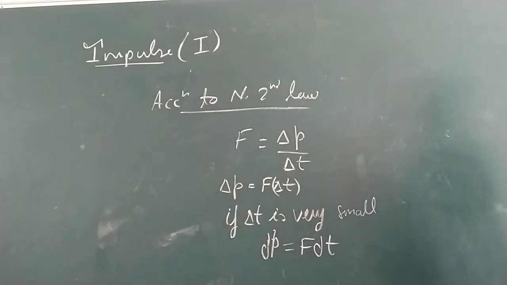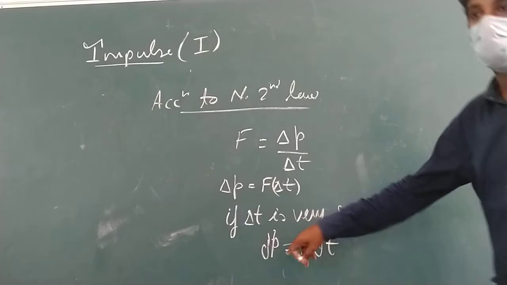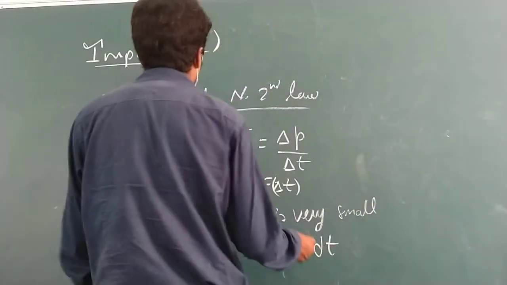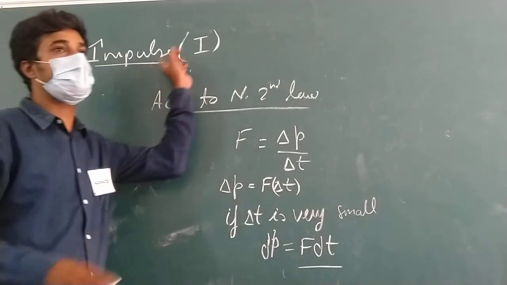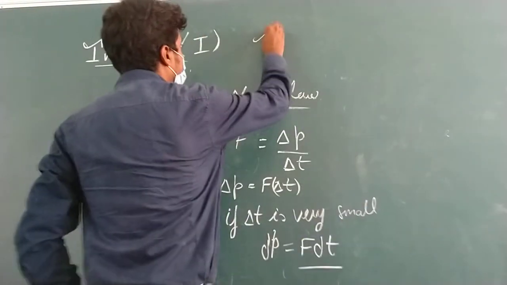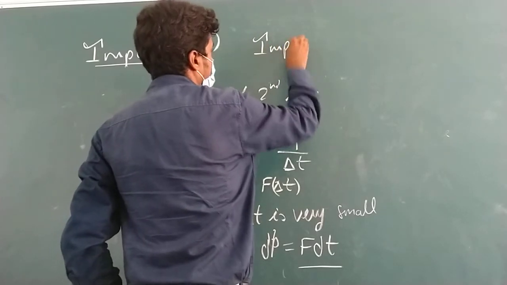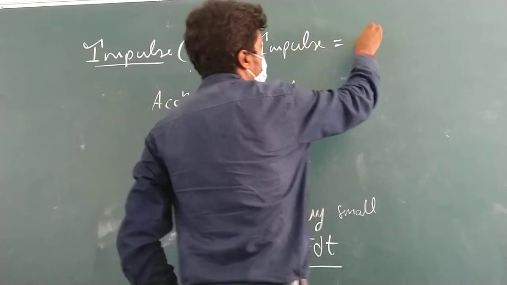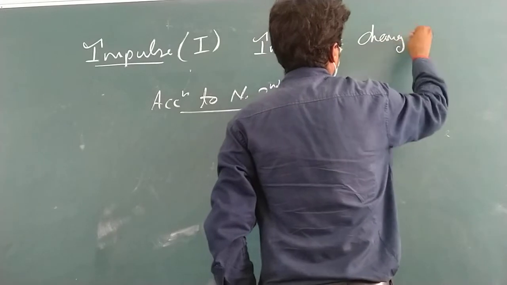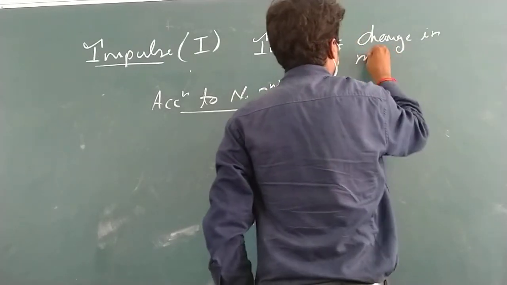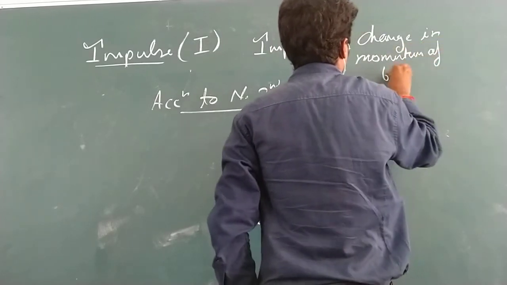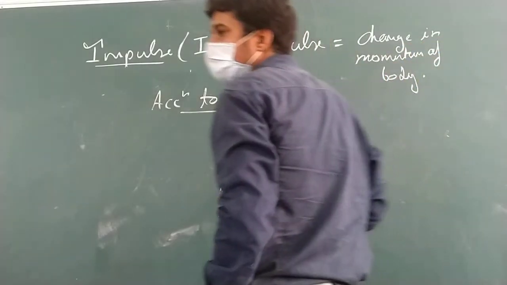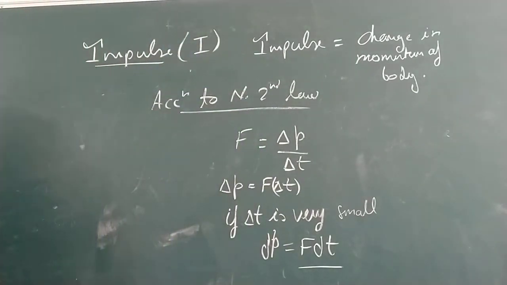Yes or no? F dt is equals to dp. It means, and just now we have done, F dt is what? Impulse. Means impulse can also be considered as change in momentum. Change in momentum of the body is called as impulse imparted on that particular body. Put it down from here.